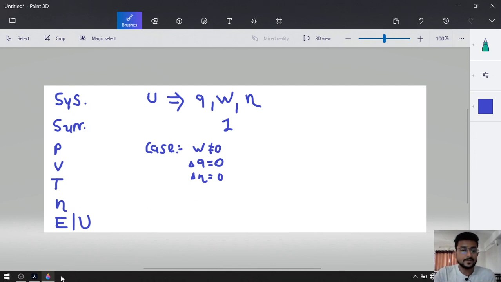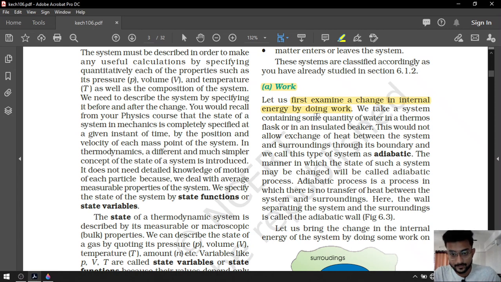This type of system is known as an adiabatic system. Remember that. We take a system containing some quantity of water in a thermos flask or an insulated beaker. It does not allow exchange of heat between the system and the surrounding through the boundary, and we call this system an adiabatic system.